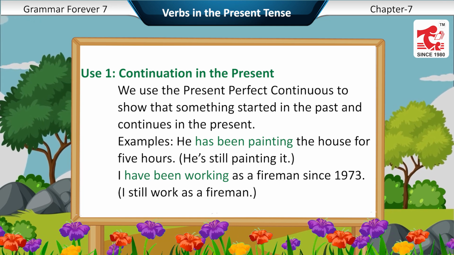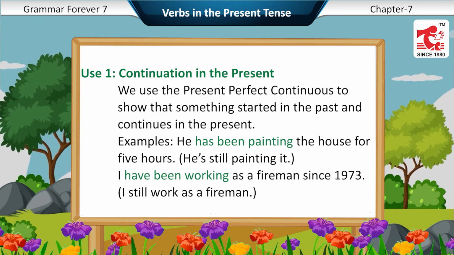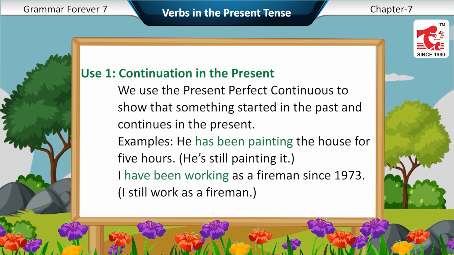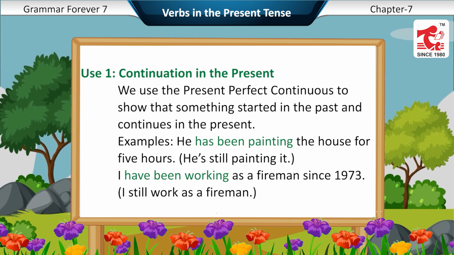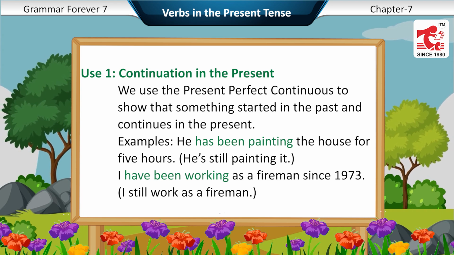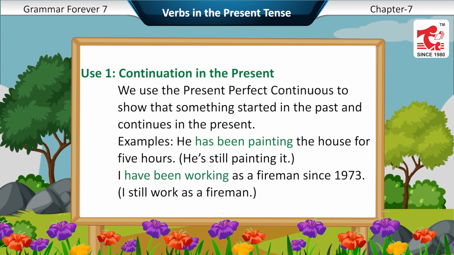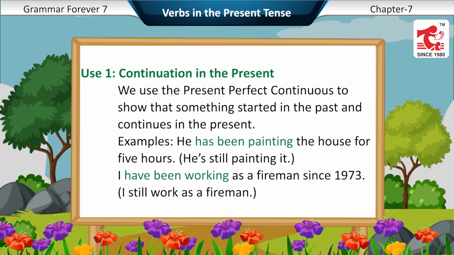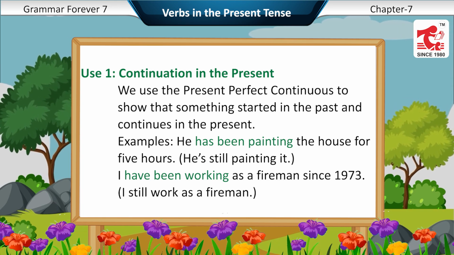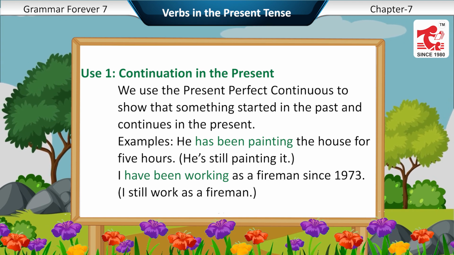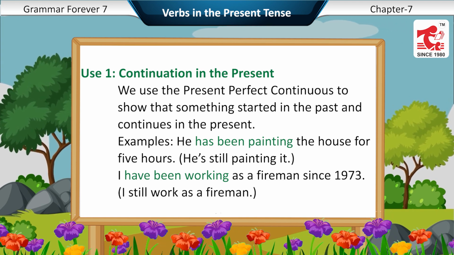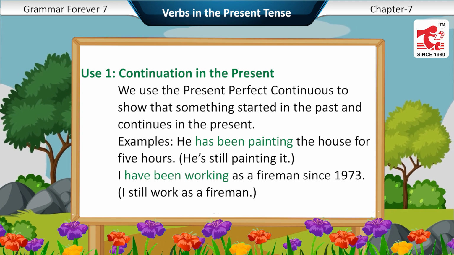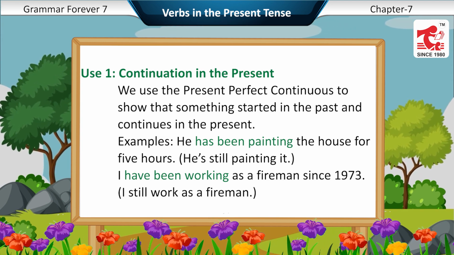Continuation in the past. We use the present perfect continuous to show that something started in the past and continues in the present. Examples: He has been painting the house for 5 hours. He is still painting it. I have been working as a fireman since 1973. I still work as a fireman.